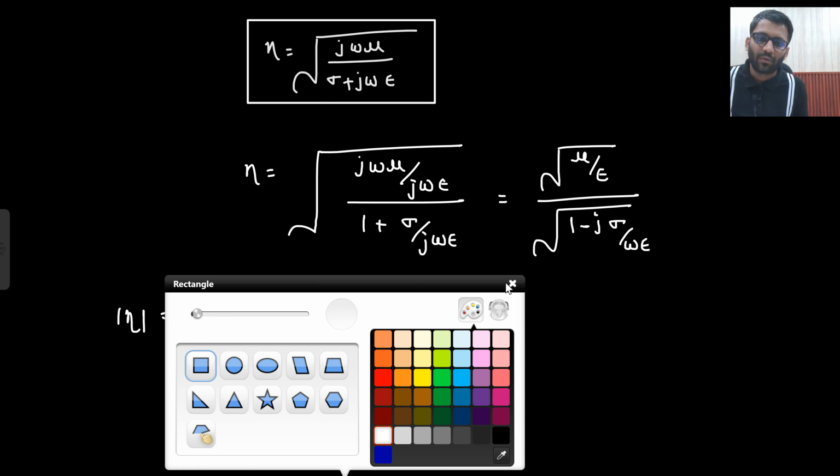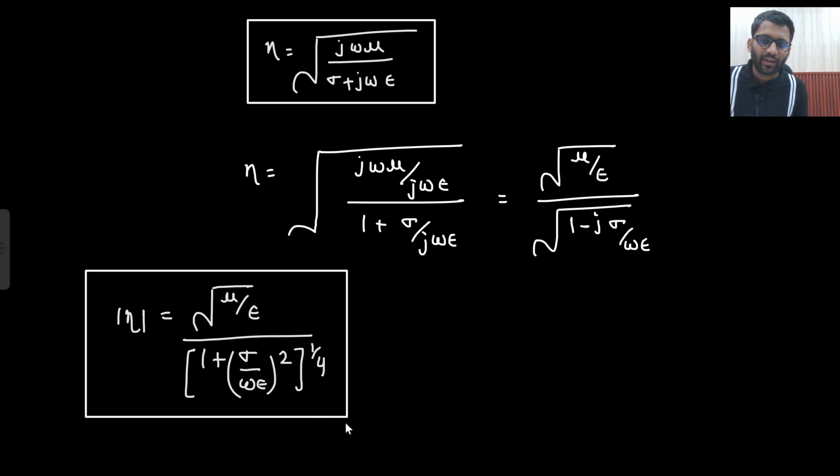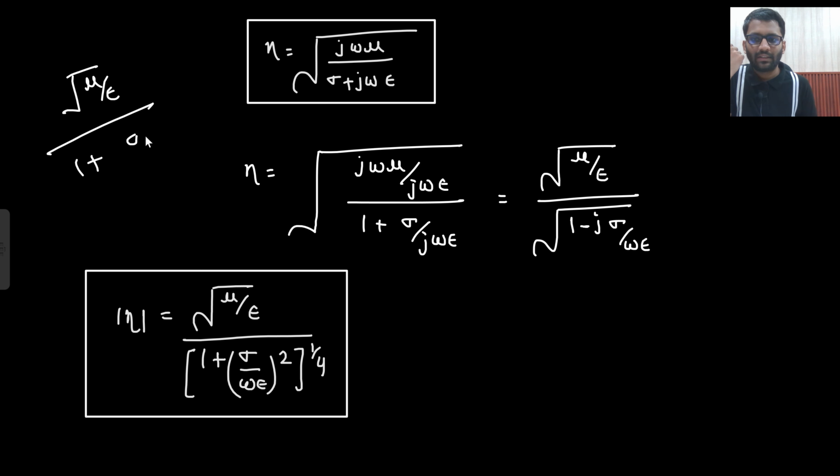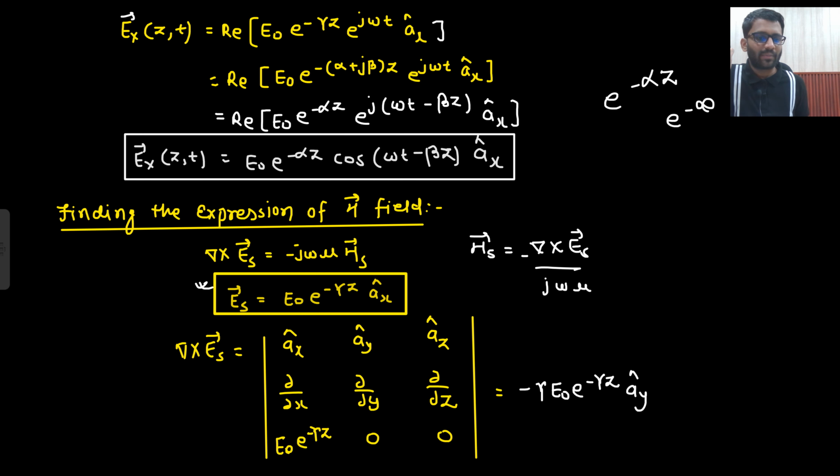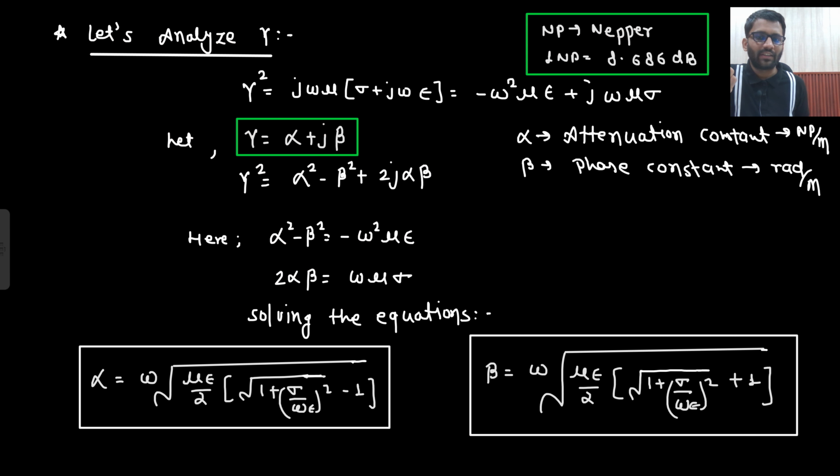This is the magnitude of eta. What did I tell you? This quantity is special, sigma upon omega epsilon. So we will discuss it, and you will also be able to remember it. This expression we have already remembered: under root mu upon epsilon. Then an extra term will be introduced, 1 plus sigma upon omega epsilon square. This 1 plus sigma upon omega epsilon square was there in the expression of alpha and beta as well.